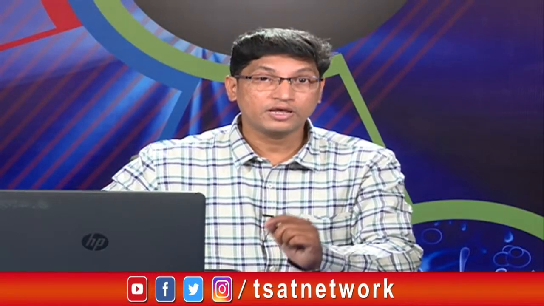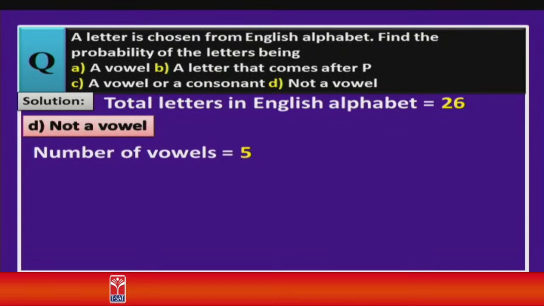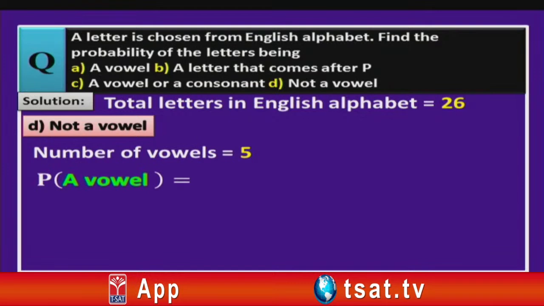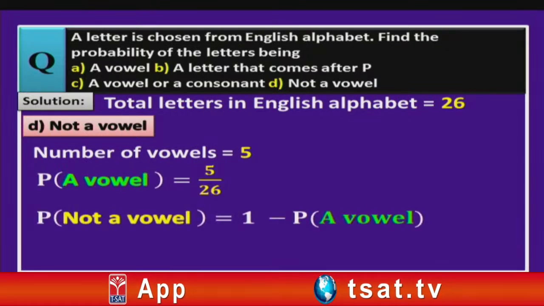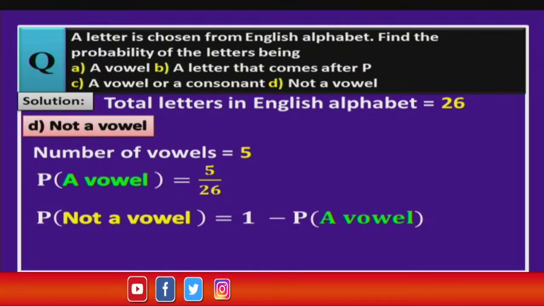Now, let us move on to our final bit, children, that is probability of not getting a vowel. Let us see. So, children, here number of vowels we have already learned, it is 5, right, and probability of getting a vowel is 5 by 26. We have already seen this. Probability of getting a vowel plus probability of not getting a vowel is 1. Now, from that relation we get probability of not getting a vowel is always equal to 1 minus the probability of getting a vowel. Now, we know already probability of getting a vowel, right children, that is 5 by 26.